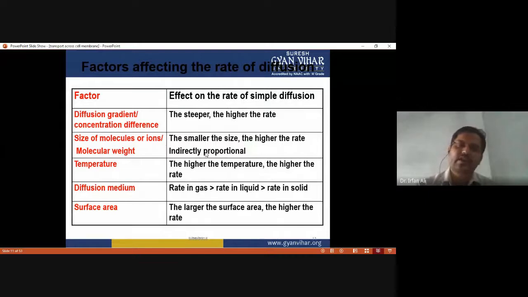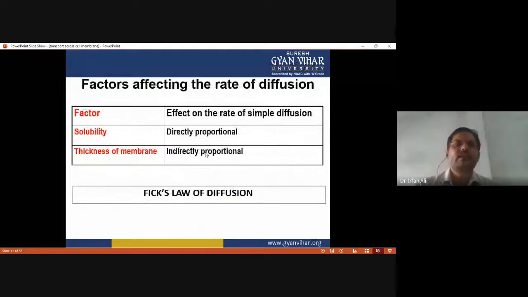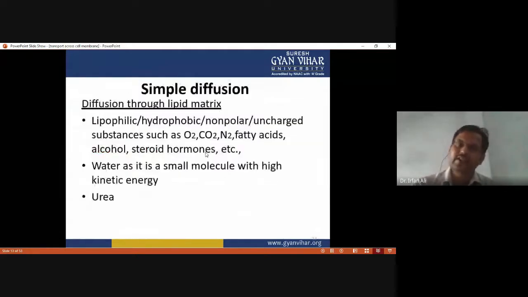The rate of diffusion is higher in gas as compared to liquid or solid. The larger the surface area, the higher the rate of diffusion. The higher the solubility, the higher the rate of diffusion. And the higher the thickness, the lower the rate of diffusion. Okay, so this is simple diffusion.